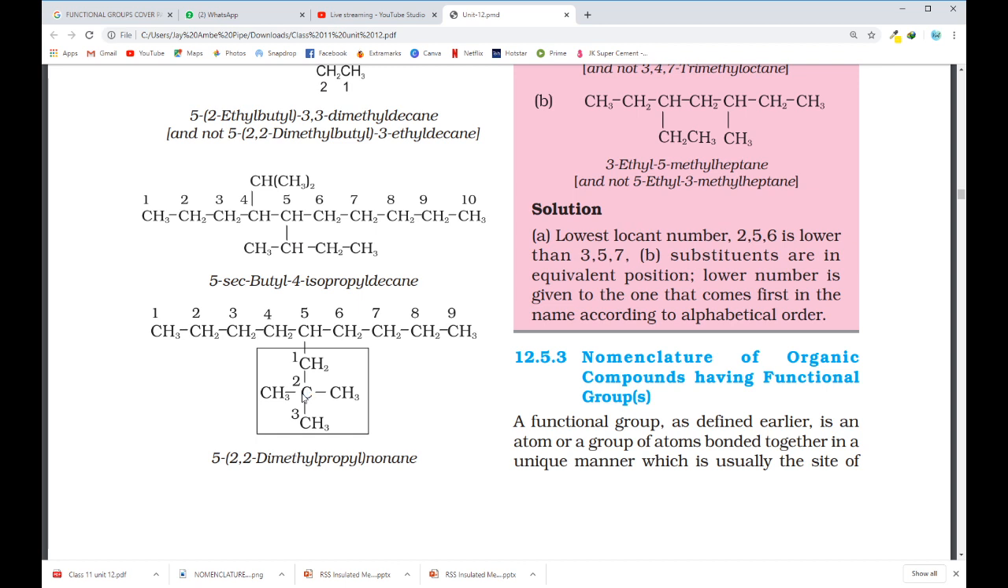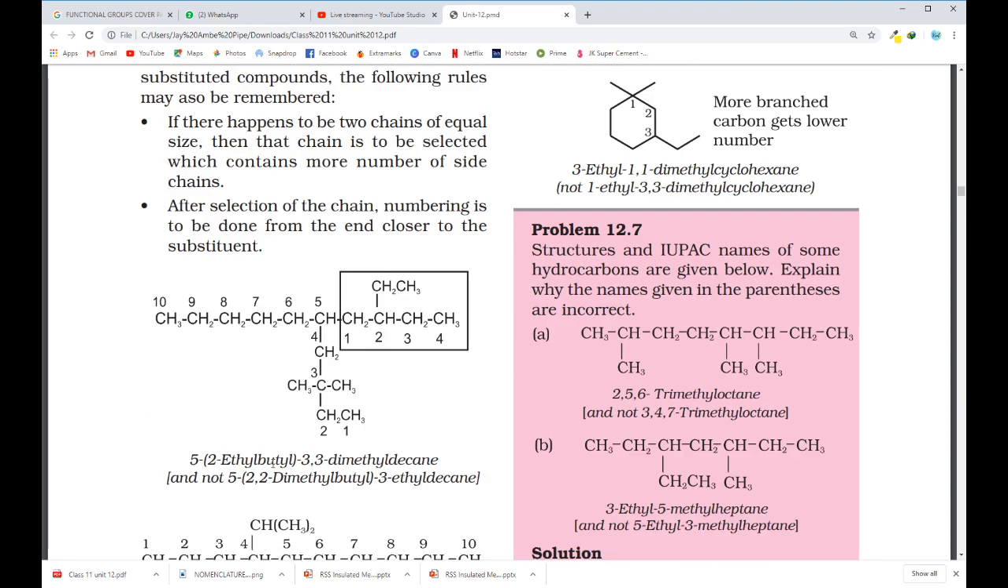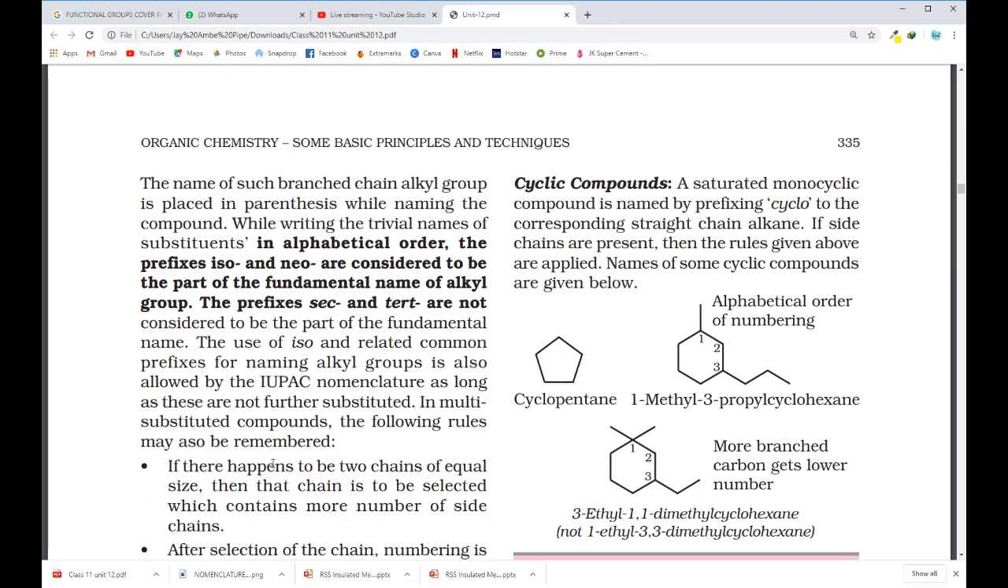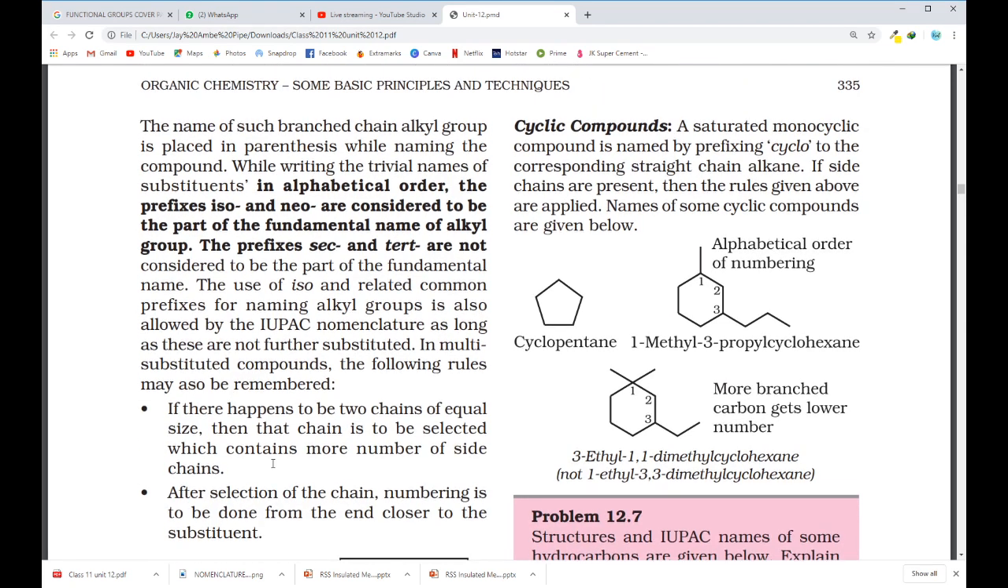So you write 5 dash neopentyl nonane. This is also correct. Or else if you write this way, 2,2 dimethyl propyl nonane, this is also correct. About this you'll get a clearer idea when you practice. I'll send you one worksheet for this today in the WhatsApp group.